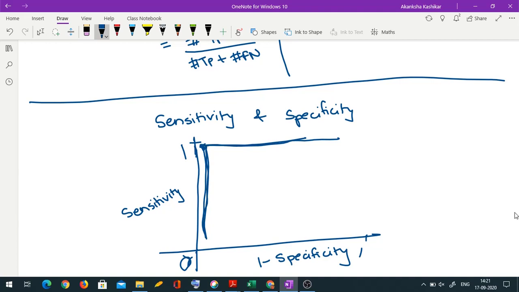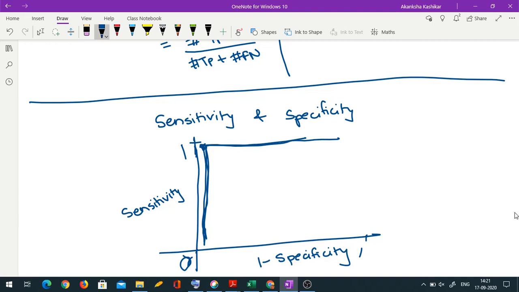So even if I change specificity, my sensitivity ideally should still remain at high level. Similarly, even if I change my sensitivity, my specificity should still remain at higher level. So 1 minus specificity should always remain at low level. Okay, this is the graph of an ideal classifier.